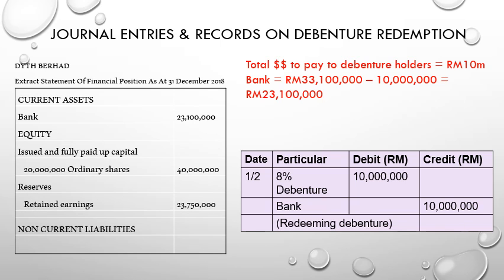In the non-current liabilities, the debenture account is gone because it's already paid, and the bank account is reduced to 23,100,000. Okay, that's all for now.